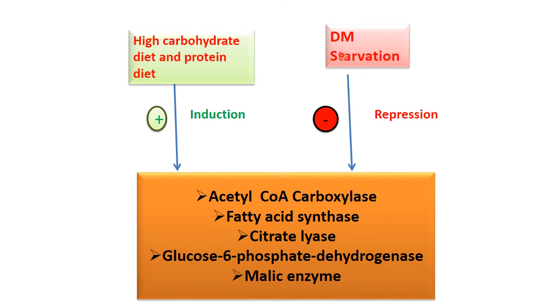and when diabetes mellitus or starvation is there, they are inhibited. So these are the liver enzymes which are activated and which are repressed by this method: acetyl coenzyme A carboxylase, fatty acid synthase, citrate lyase, glucose 6-phosphate dehydrogenase, and malic enzyme. These enzymes are all stimulated by a high carbohydrate diet and protein diet, whereas in starvation they are inhibited. So in this way our regulation is complete.